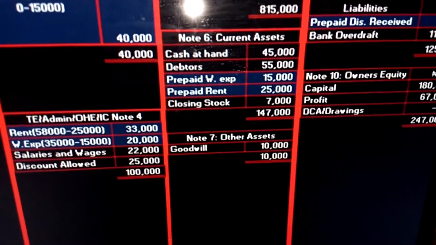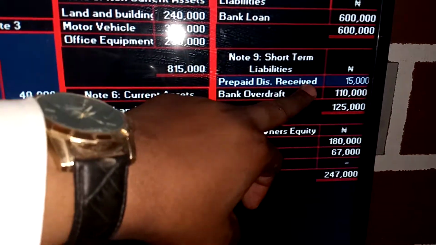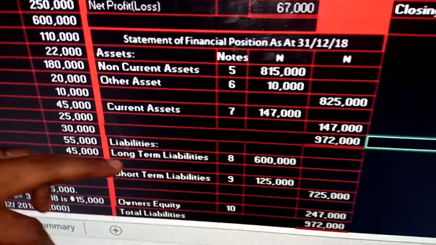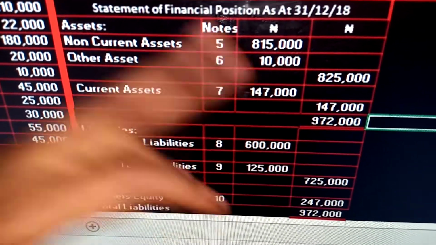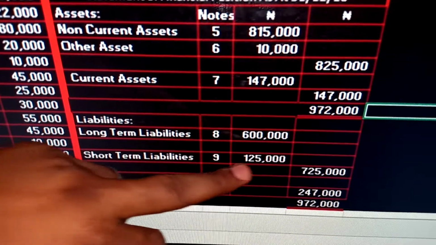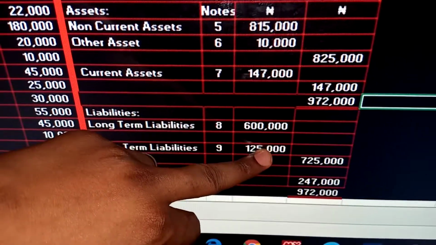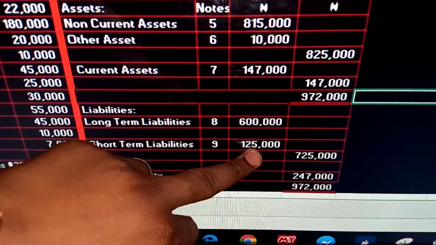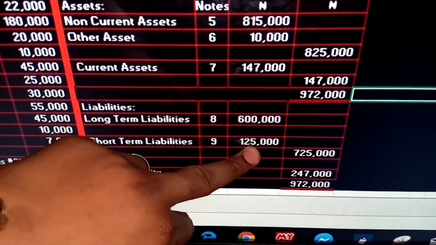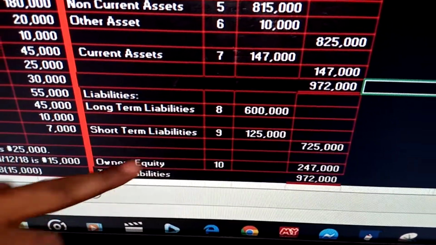And then in the current liability, you have prepaid discount receipt, the one you have adjusted for. So at the end, when you bring your long-term liabilities, which is your bank loan in the question, short-term liabilities, that's what we have there. When you add your prepaid discount receipt and your bank overdraft, you have 25,000. Now then the owner's equity.